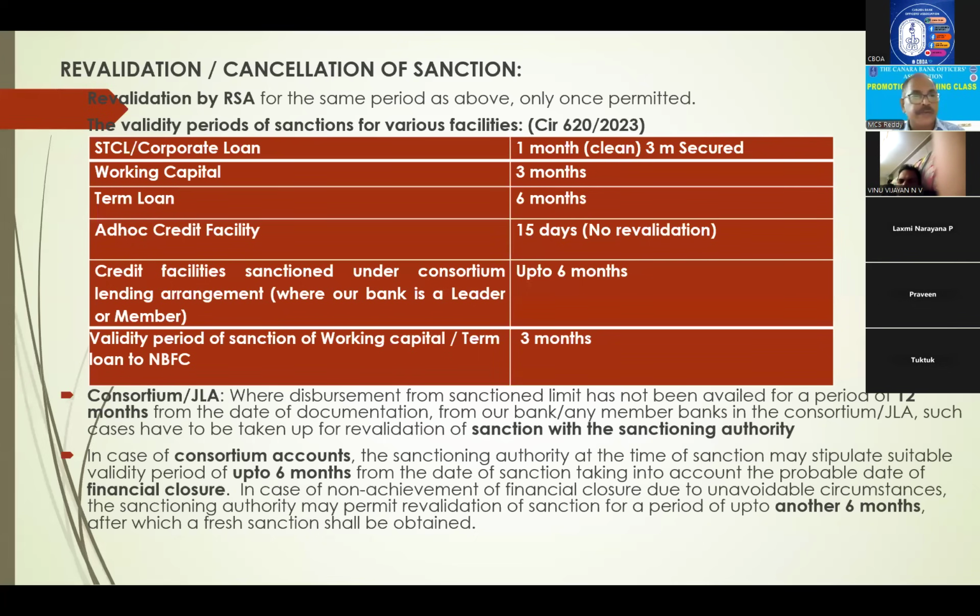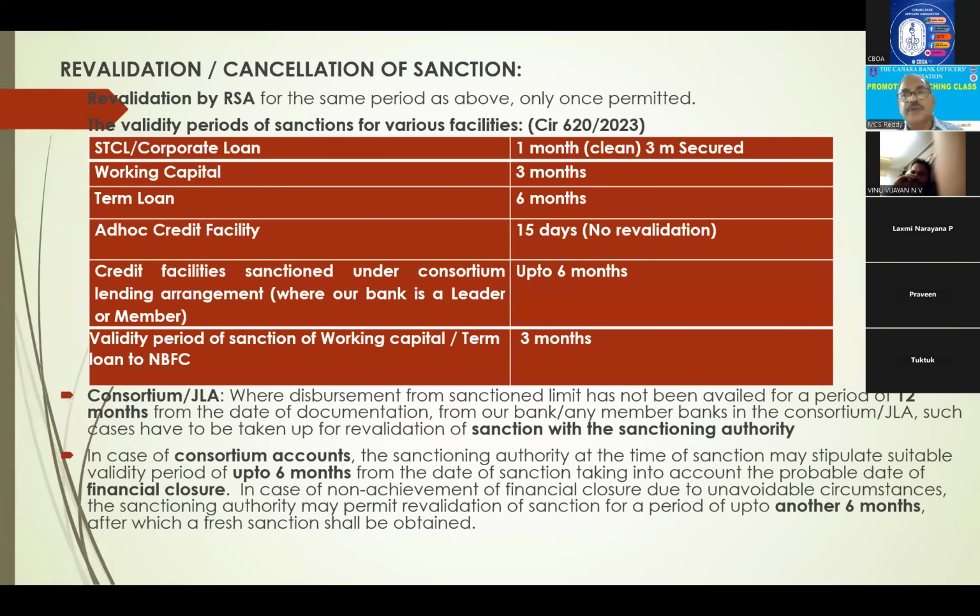Afterwards, again 3 months you can revalidate. Term loans validity 6 months. Ad hoc credit facility 15 days validity. Then subsequently no revalidation. Credit facility sanctioned under consortium lending arrangement where our bank is a leader or member, up to 6 months validity. And validity period of sanction of working capital and term loan to NBFC, 3 months.